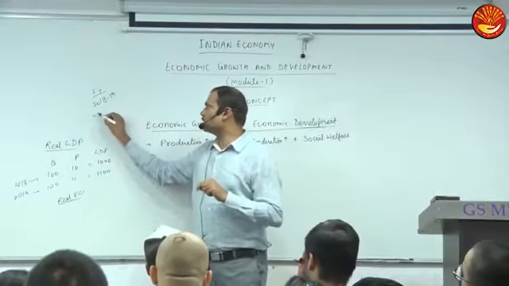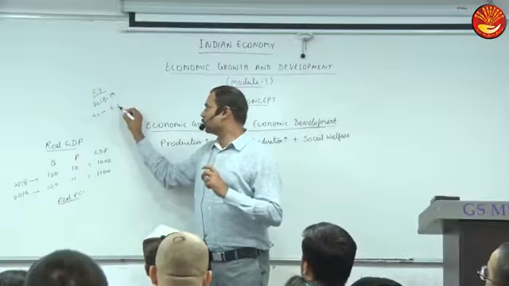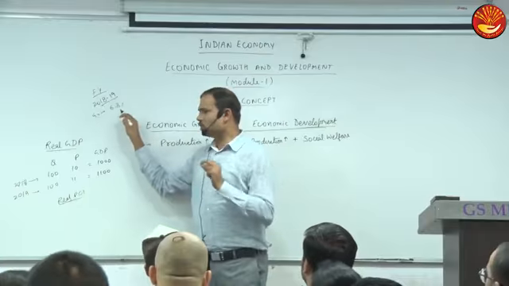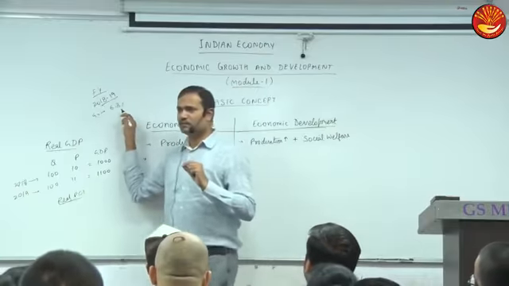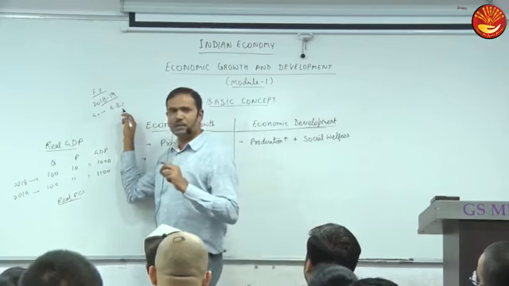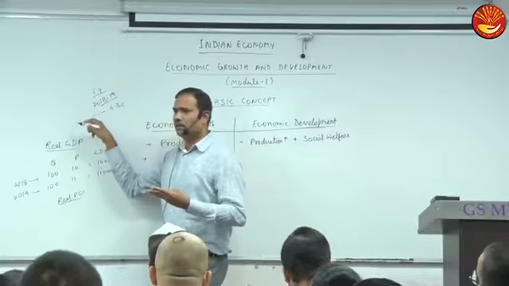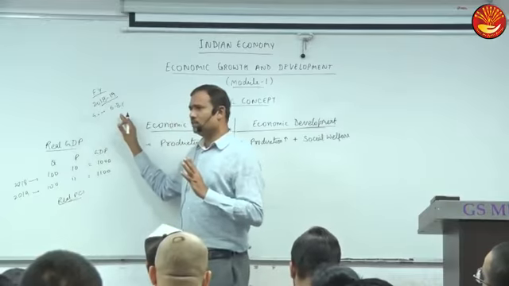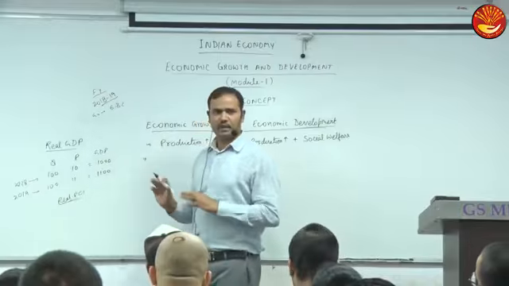So what was our growth in this financial year? 6.8. So can we quantify? What does it mean? In this year, we produced 6.8% more goods and services as compared to last year, in real terms. I think it is clear.